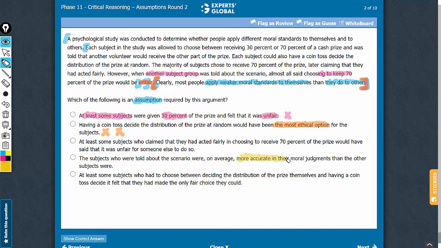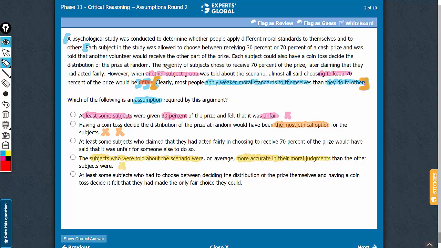The accuracy of the moral judgments of the subjects in the other group has no bearing on the conclusion. Imagine even if you make this less accurate here, nothing changes here. This conclusion would still remain, so answer choice D should be eliminated.